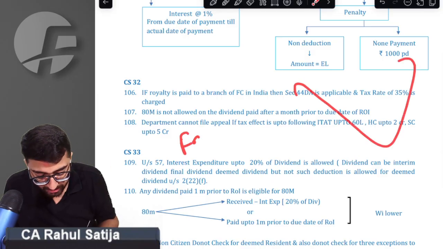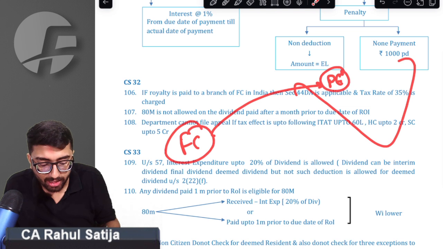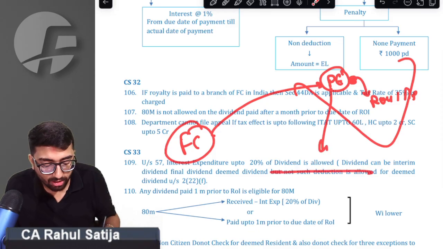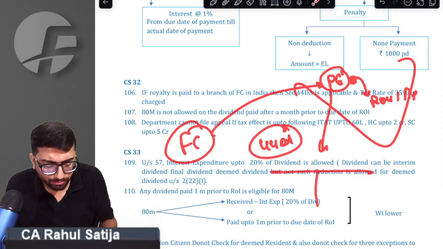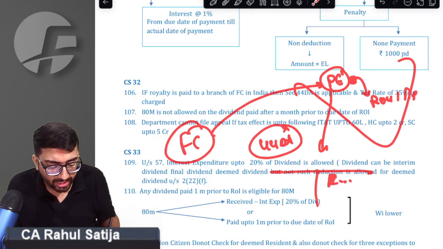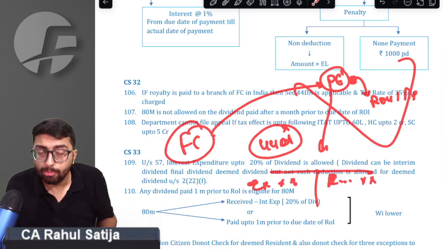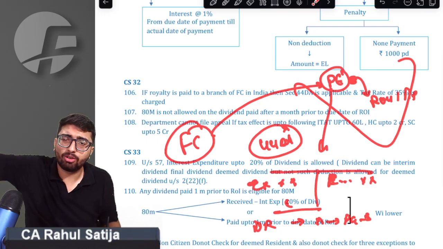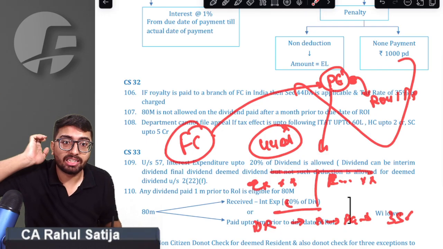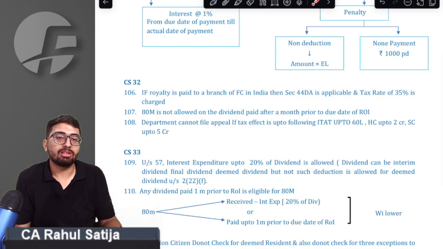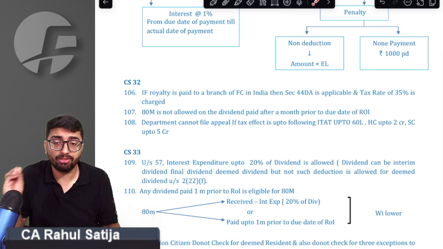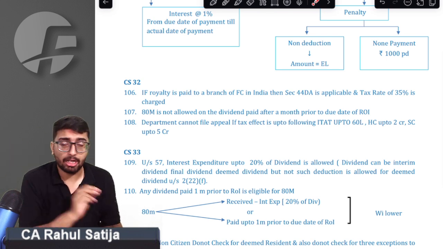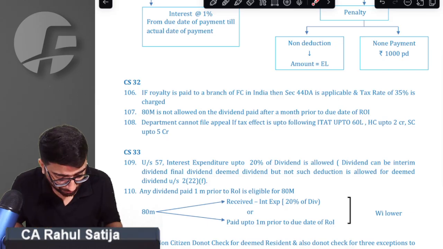Sir, if any foreign company has a permanent establishment in India and this permanent establishment provides any kind of royalty services or technical services, then for this permanent establishment, 44DA would apply. Their fees would be credited to P&L. Whatever expenses they incur would be debited to P&L. Whatever net profit arrives shall be considered as PGBP, and it will be taxed at 35%. Such royalty received through the permanent establishment shall be taxable at the rate of 35%.